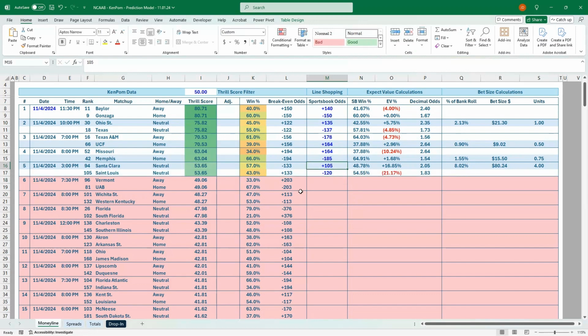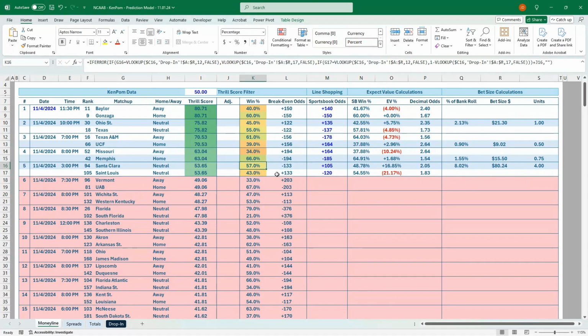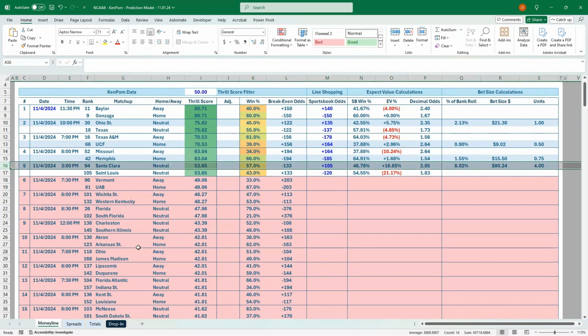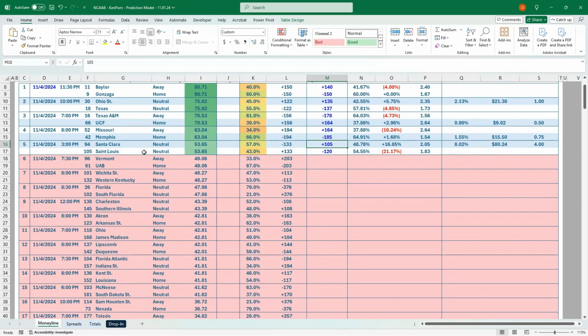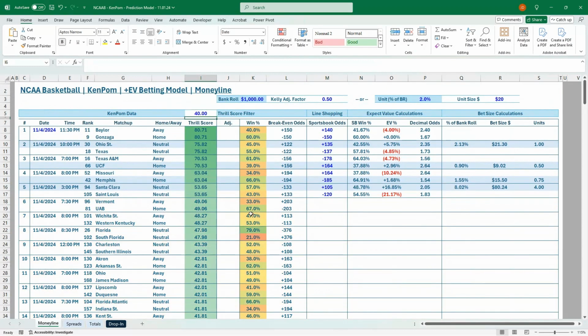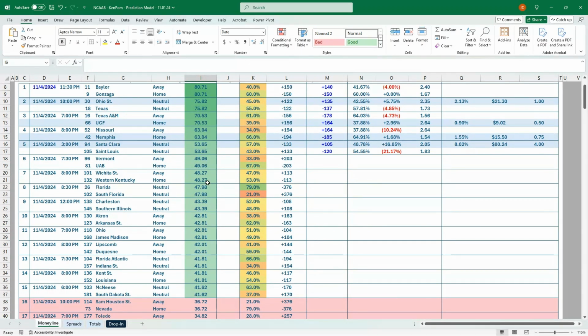Okay, so we've got Santa Clara plus 105. It's a huge EV bet there. So we're saying the break-even odds are minus 133, and we're getting plus 105 on BetMGM. So there is a really good bet to place for opening night. And then again, you could open up your parameters here. If you want to go to 40, you can see that opens up another bucket.